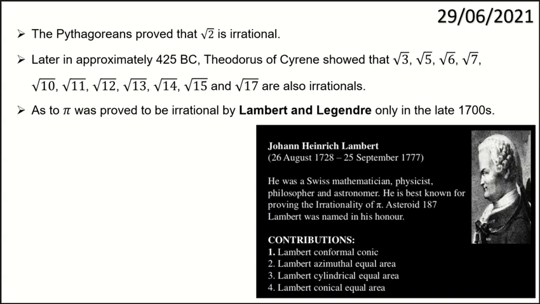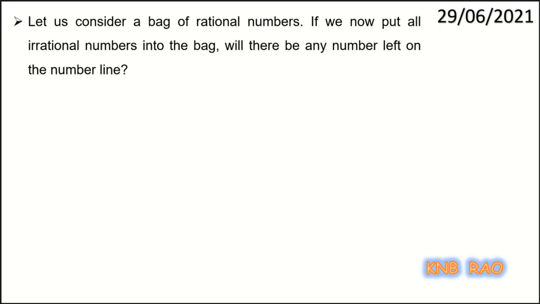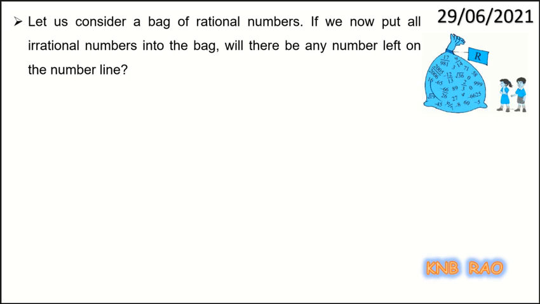Okay. Now, coming down to the, let us consider a bag of rational numbers. You are taking a bag of rational numbers. If we put all irrational numbers into that bag also, will there be any number left on the number line? So, on the number line, all rationals you have shown. Now, you are putting all the irrationals from the number line into this bag. Now, the answer is no.